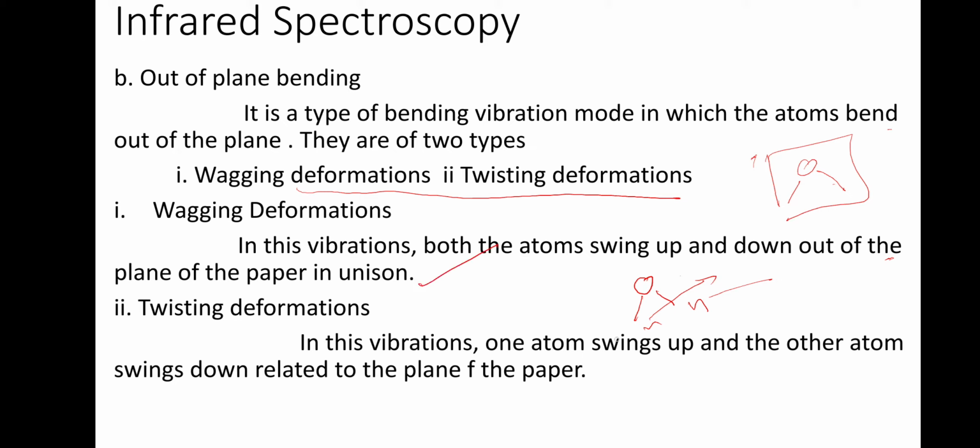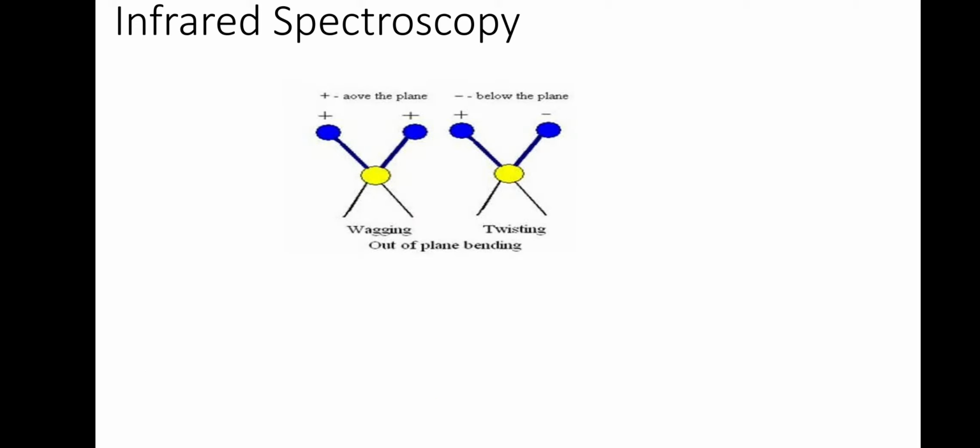In this vibration one atom swings up, the other atom swings down relative to the plane of the paper. What happens is, when this one comes like this, this will go back. Imagine this is coming towards us, you are watching it. So one CH bond is coming towards you and the other is going back. That is twisting. And it is shown by plus and minus signs. So plus means both are coming towards us. Minus means one is going away from us, one is coming towards us.